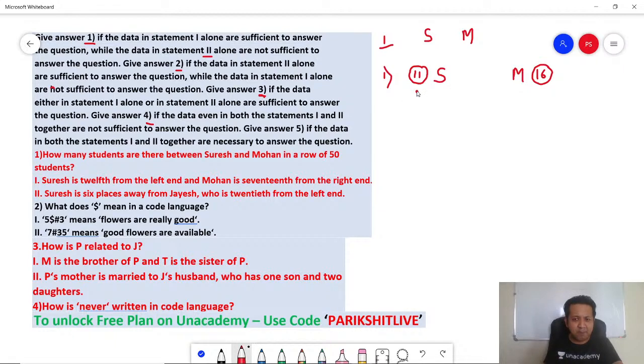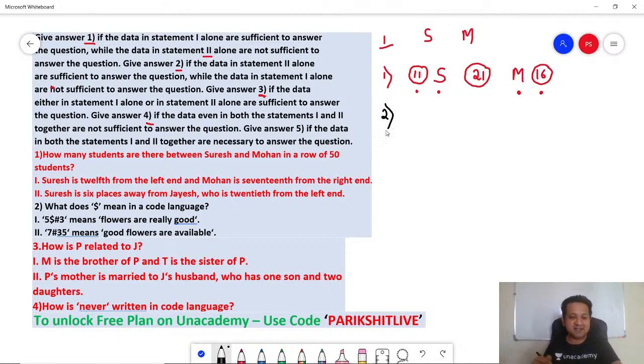Why? 11 plus S is 12 plus M is 13 plus 16 is how much? 29. 29 till now, and you remember there are 50 students in total, so it means between S and M there are 21 students. So easily you can answer using statement 1 alone. Using statement 1 alone. Correct? Let's look at statement 2.